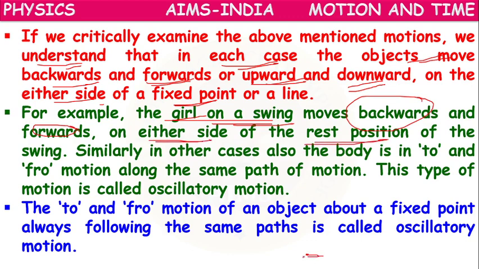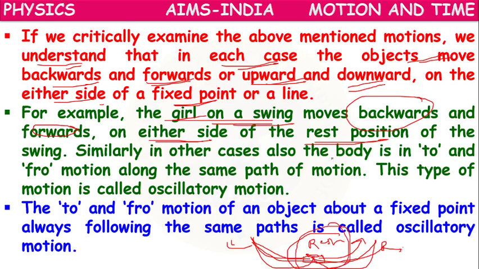Suppose this is the rest position, she will move towards the right side, again come back to the rest position, towards the left side, come back to the rest position, towards right, come back to rest, towards left. So this rest position will be the fixed point for these kinds of motions. So the rest position will be the fixed point of the swing.